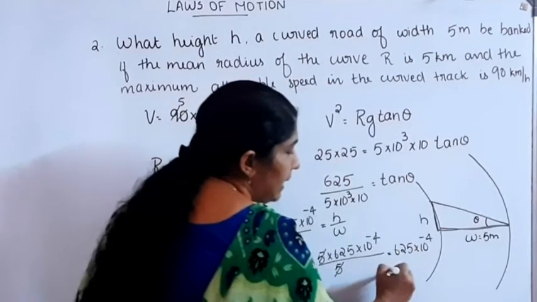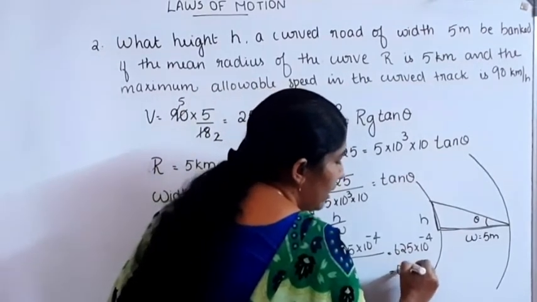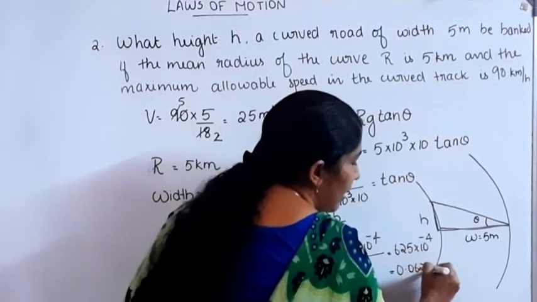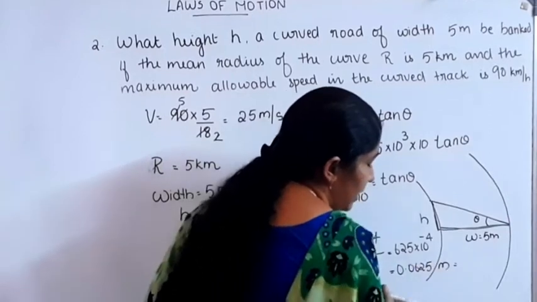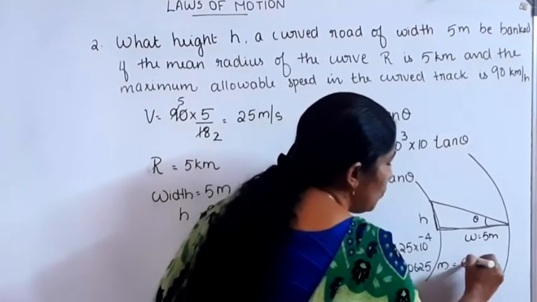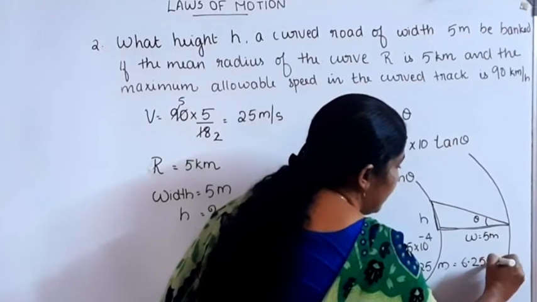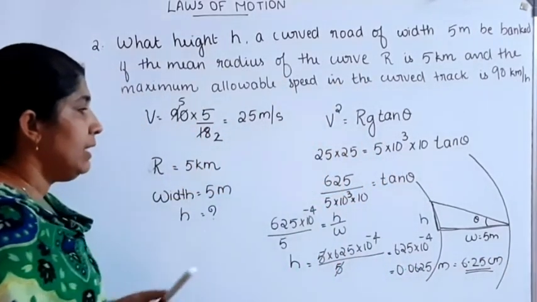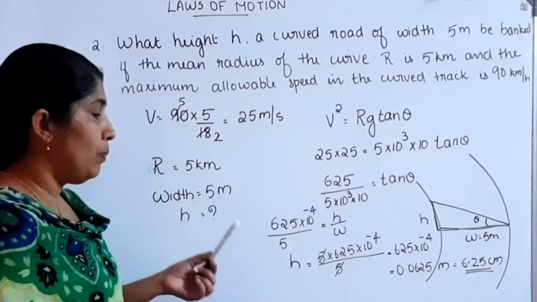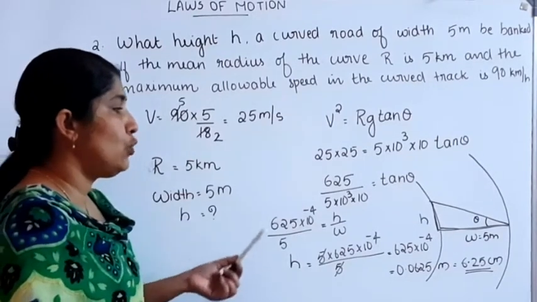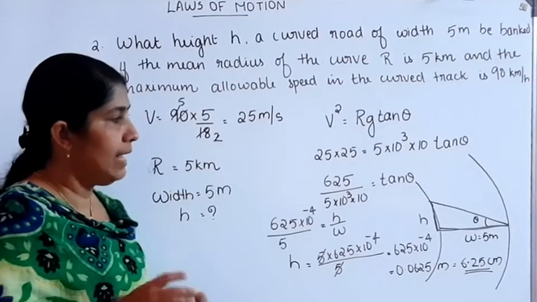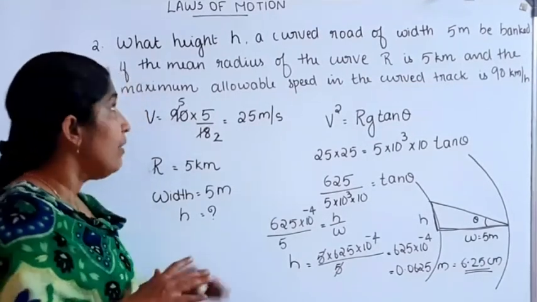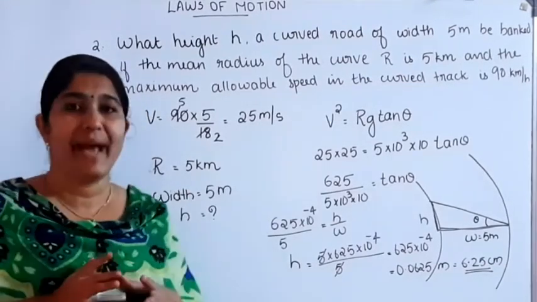That can be written as 0.0625 meter, or 6.25 centimeter. 6.25 centimeter, or 0.0625 meter, is the height with which the road should be banked.